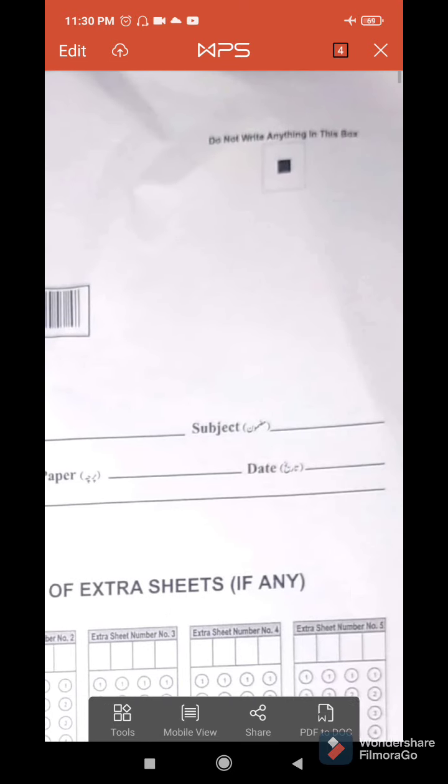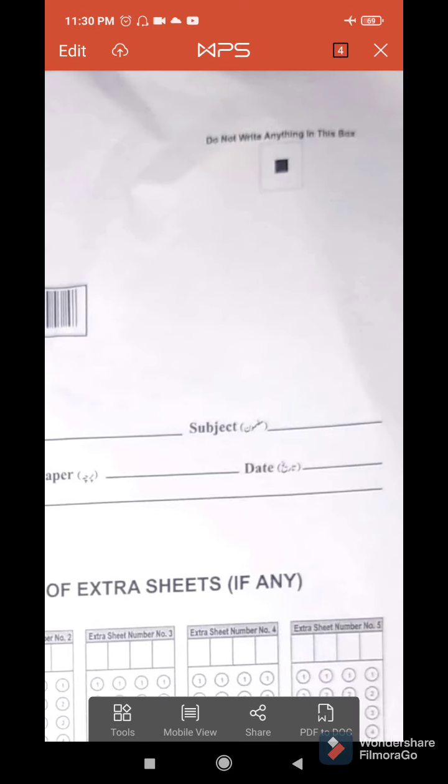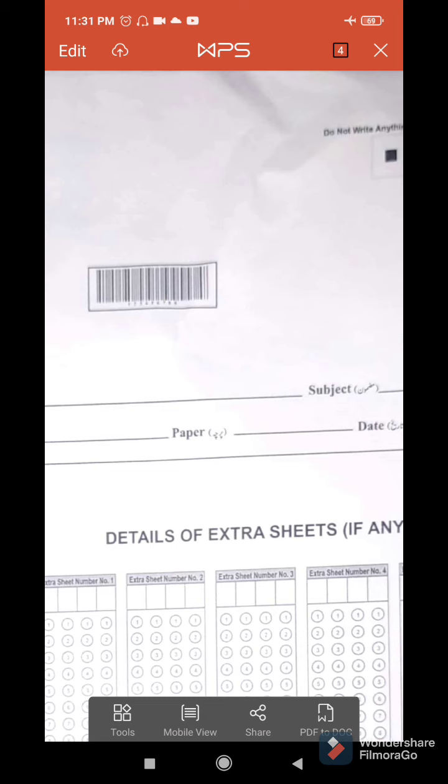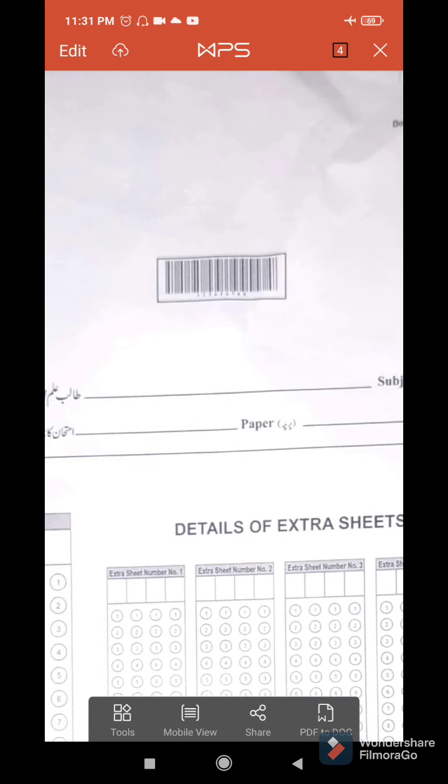Okay, like for example, if this box, it is already written with it that do not write anything in this box. So wherever in your paper you see this black box, you are not supposed to write anything there. Okay, and everywhere the instructions are given, so you just have to be careful.